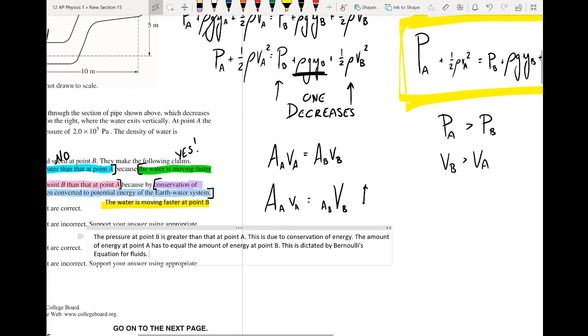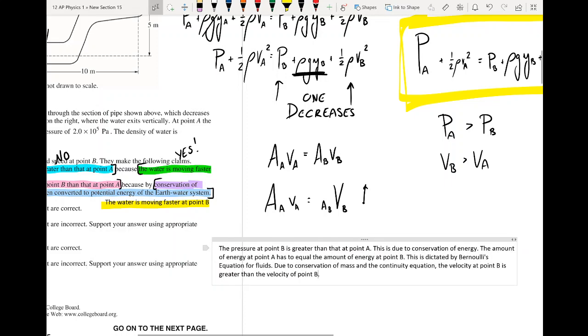So we can say what we said before. Due to conservation of mass and the continuity equation, the velocity at point B is greater than the velocity at point A. To satisfy conservation of energy, pressure at A must be greater than the pressure at point B.